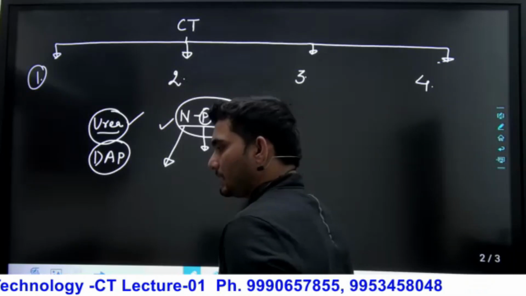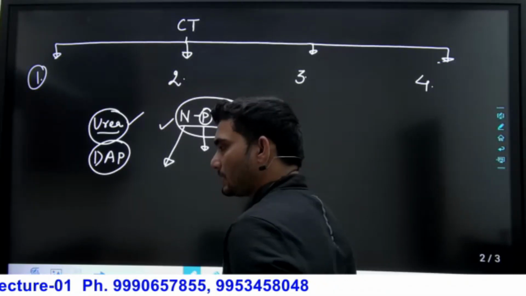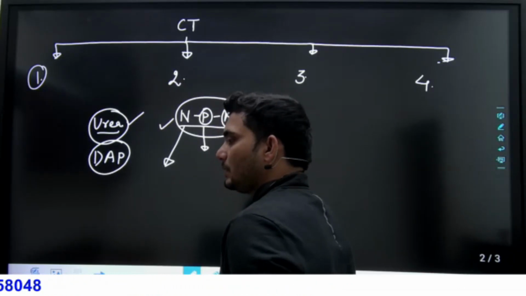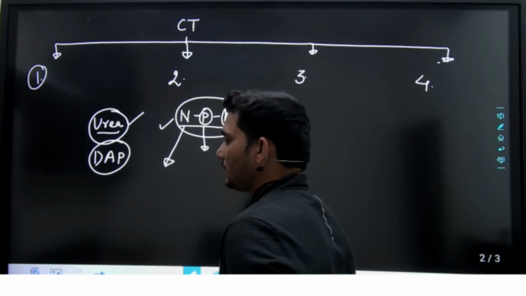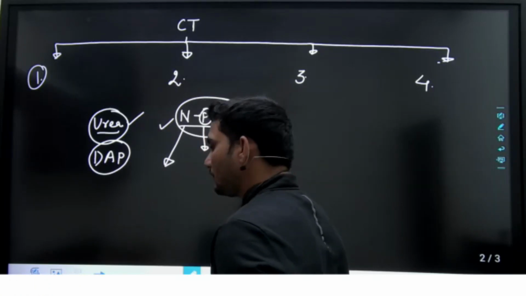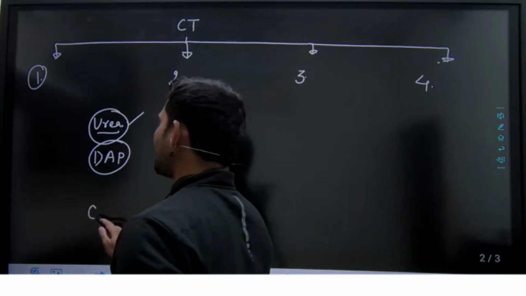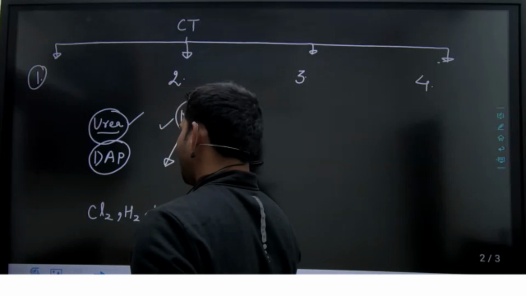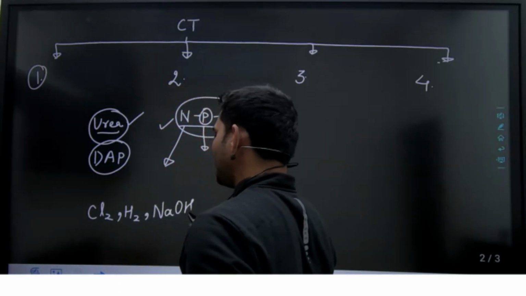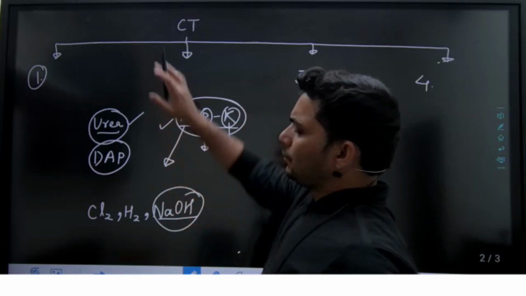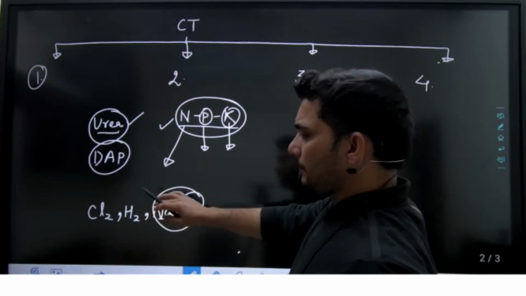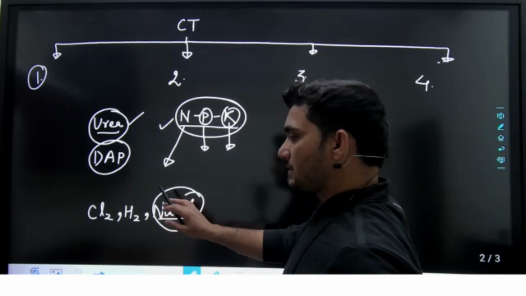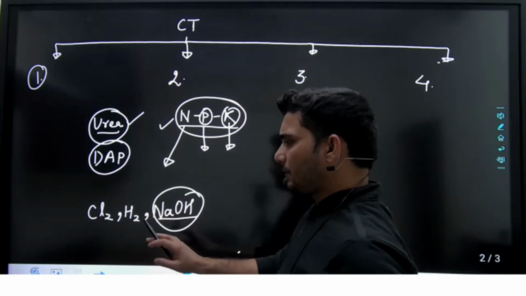With the help of electricity, when we provide electricity, a chemical substance dissociates into other chemical substances, and we get chlorine, hydrogen, and NaOH. As I already told you, later I will tell you their chemical names, the names which we generally use in the chemical market. Are you getting my point?